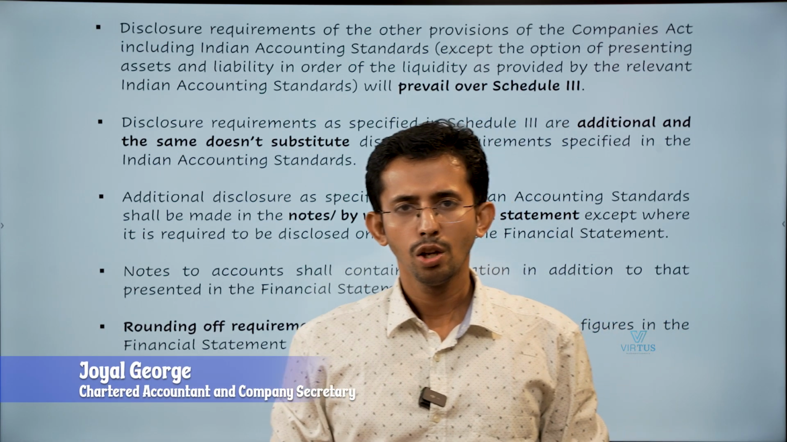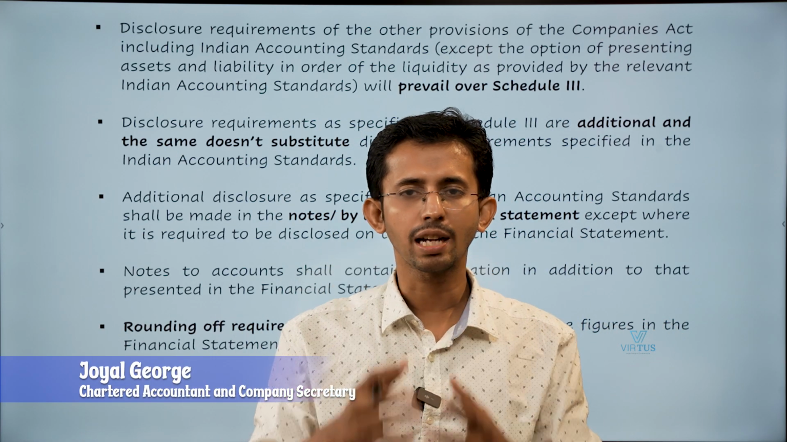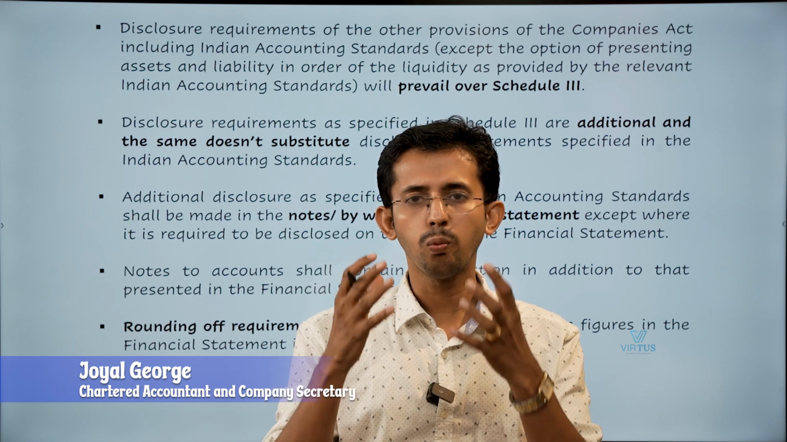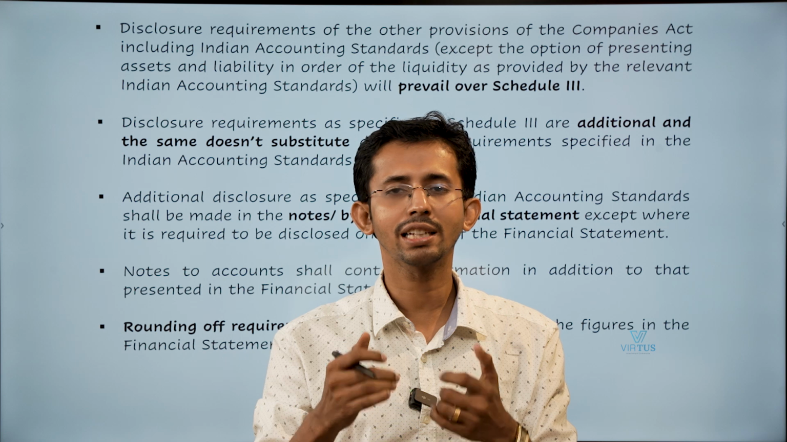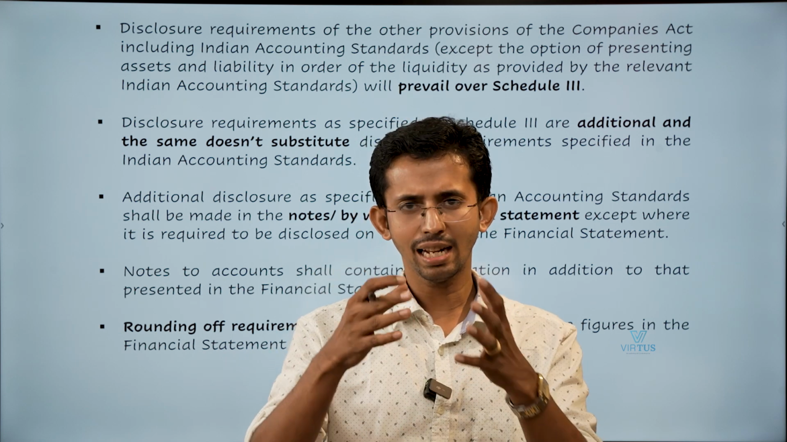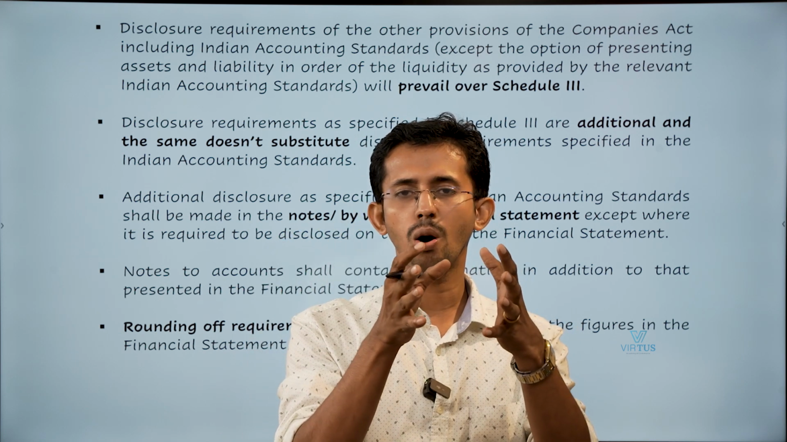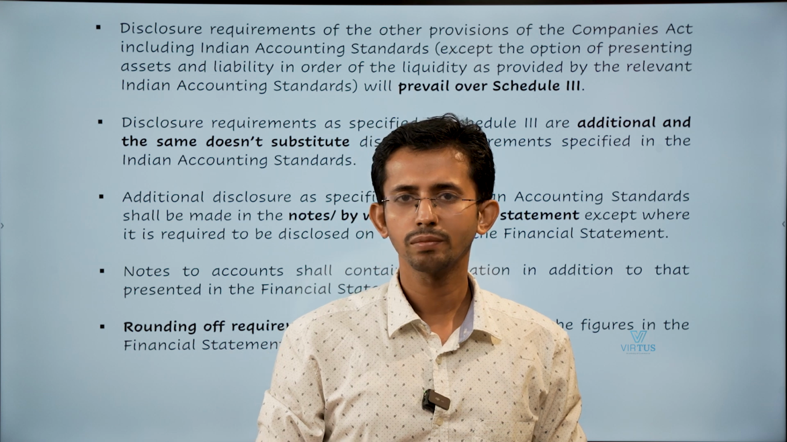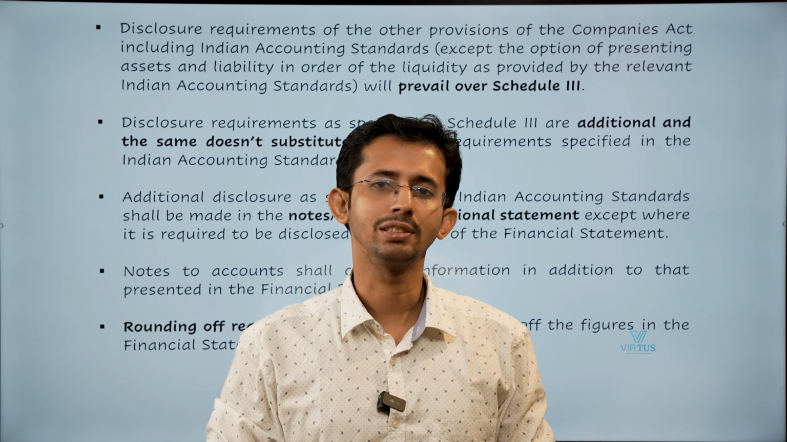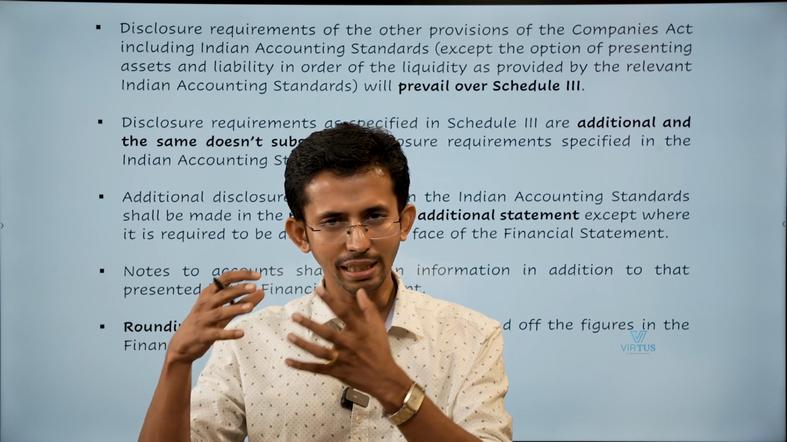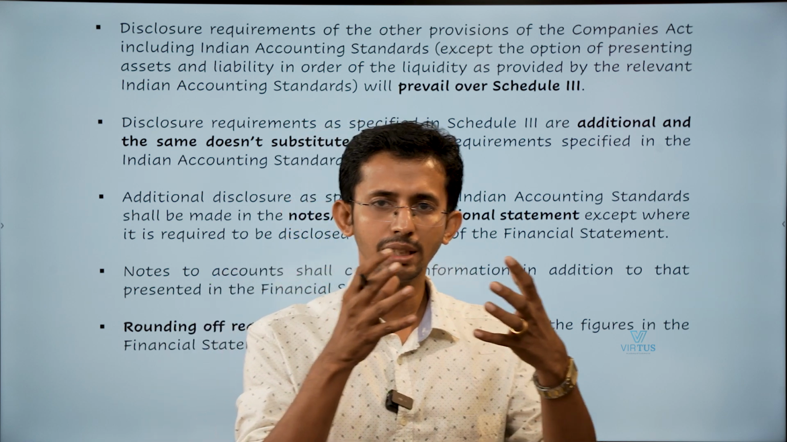Students, when you see a financial statement of a company, have you ever wondered how much additional information or disclosures are given in that financial statement, other than the balance sheet, profit or loss account or the notes on accounts, right? So, from where do they get these disclosure requirements? Is it from the Ind AS or is it from the Schedule 3?